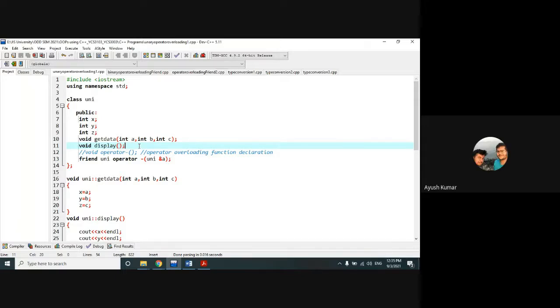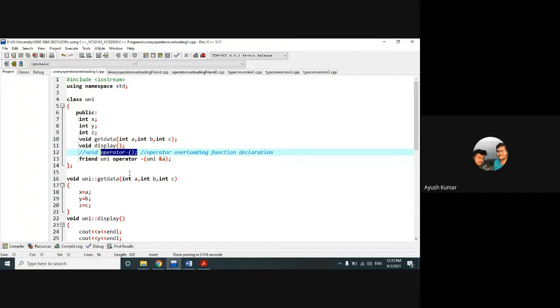But in the previous programs, I wrote the code like friend void operator. In this function we have used void. This is a normal function for operator overloading. Look, so it is not a constructor. Understood?